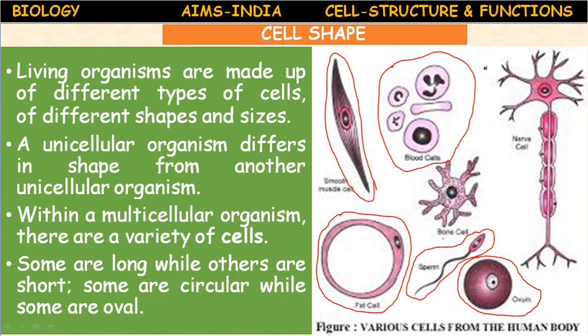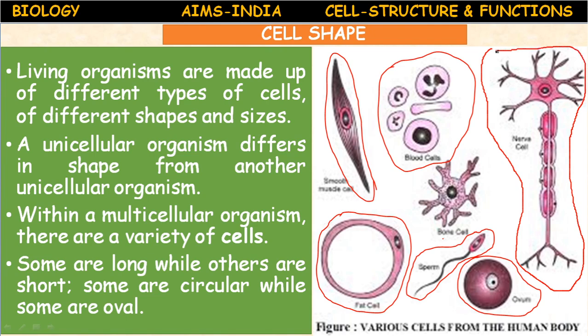But one thing you have to remember, the structure is related to its function. For example, this neuron, it's long and slender. The main function of this neuron is it will transmit the information in the form of electrical impulses from brain and spinal cord to different organs. So its structure is related to its function.